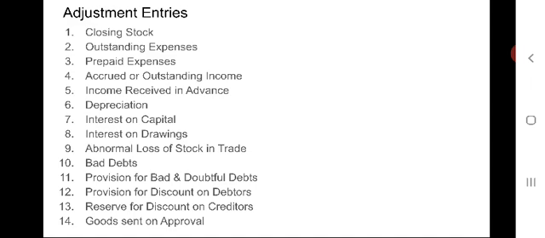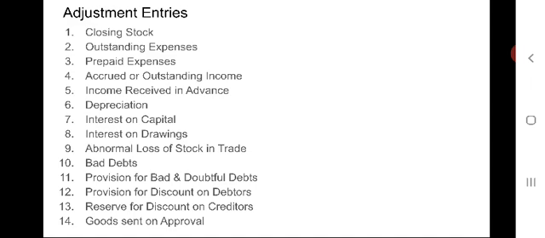When it comes to the next one, abnormal loss of stock in trade. The abnormal loss of stock in trade is an avoidable loss, and is caused by fire or theft, etc. Stock in trade might have been insured or uninsured.